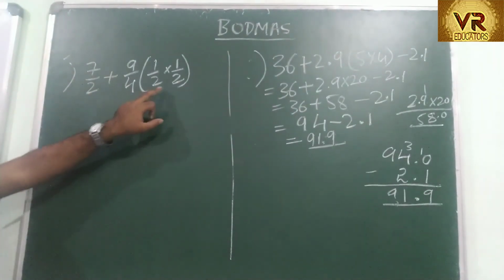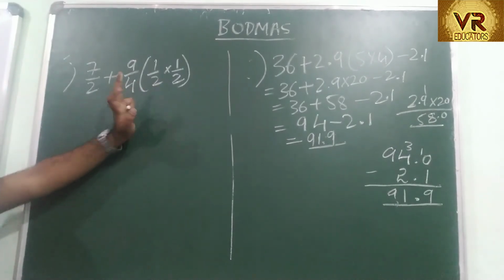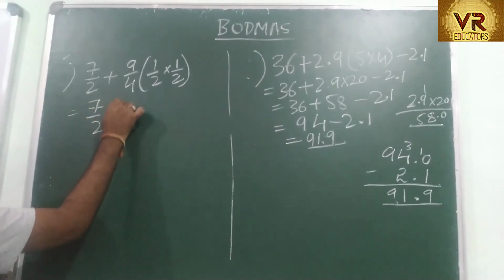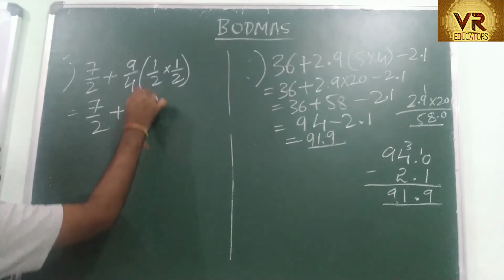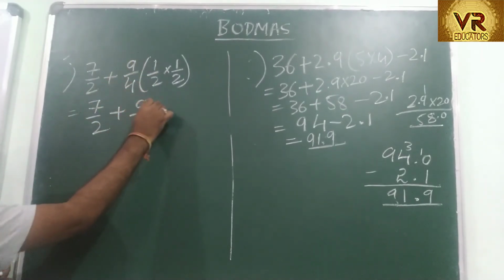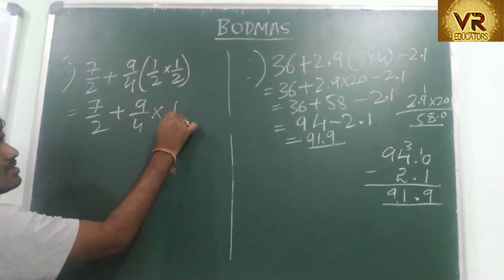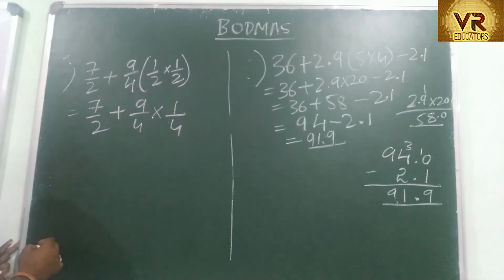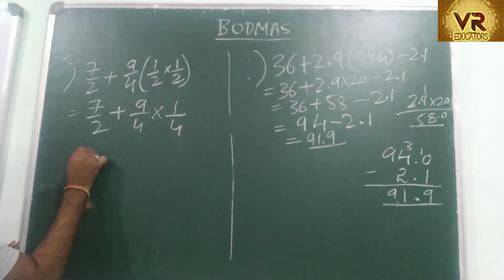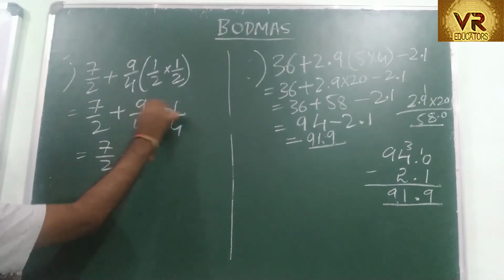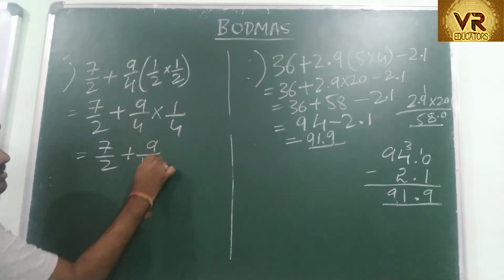Okay, first you have to solve the bracket. It is multiplication. So this is 7 by 2 plus 9 by 4. Since I am solving the bracket, this is multiplication. 1 one is 1, 2 twos are 4. This is 1 by 4. Next I have to solve multiplication. 9 ones are 9, 4 fours are 16.